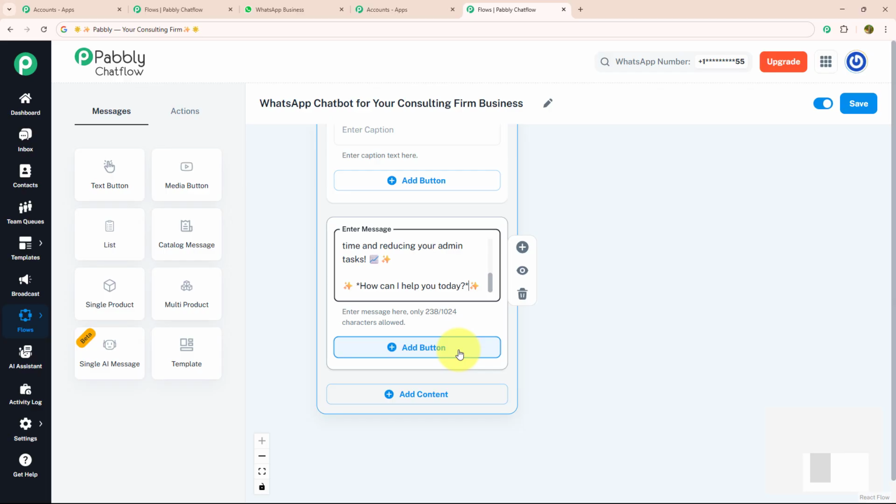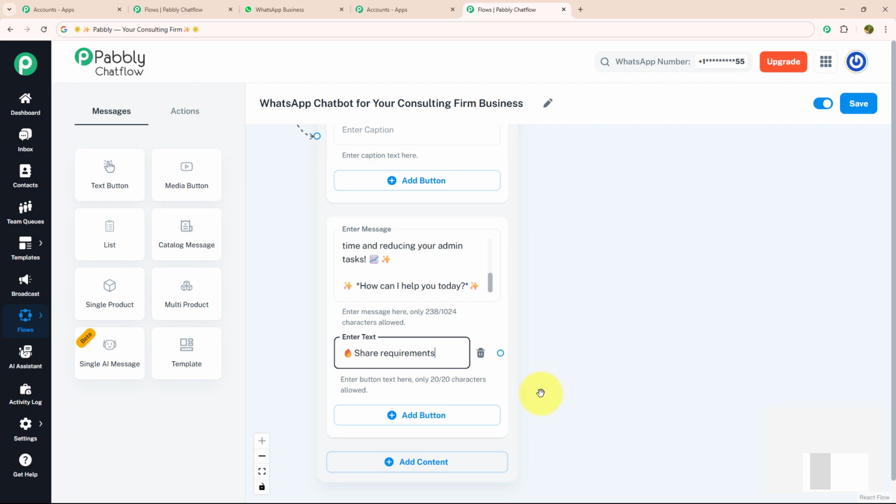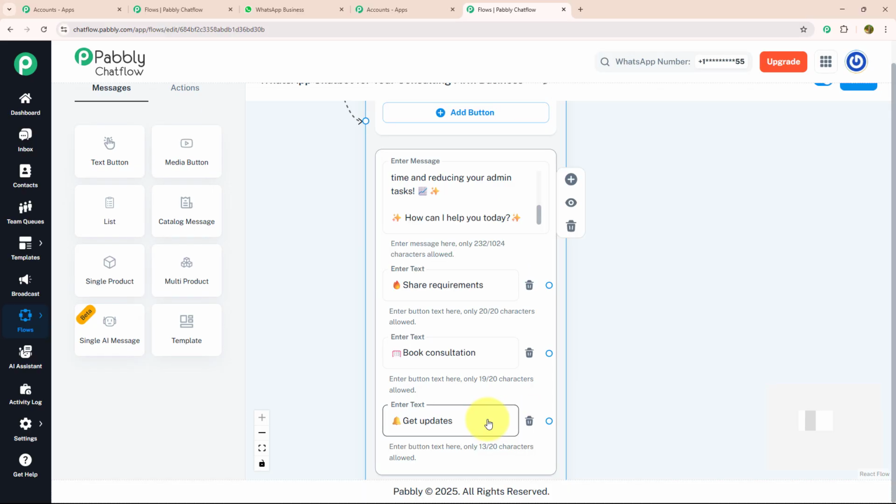And to add action button, I'm going to click on add button option and enter my text, which says share requirements. Like that only, I'm going to add 2 more action button, book consultation and get update. Now, for each action button, I'm going to provide a separate message. For that, let's start with share requirements.